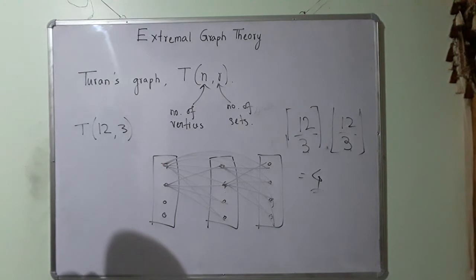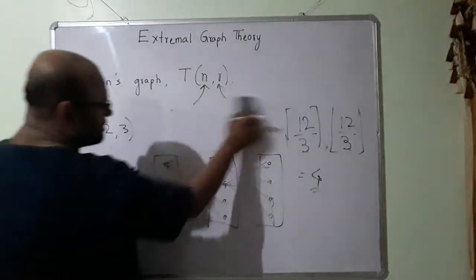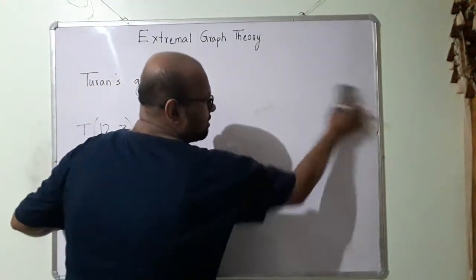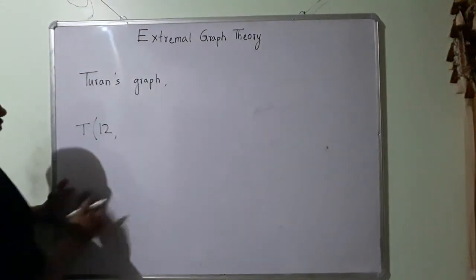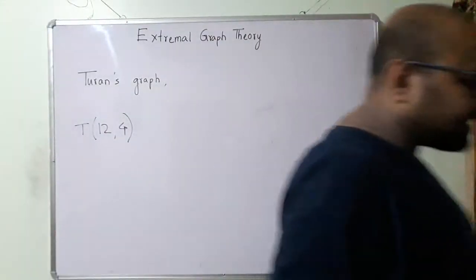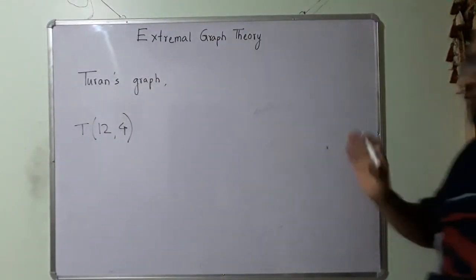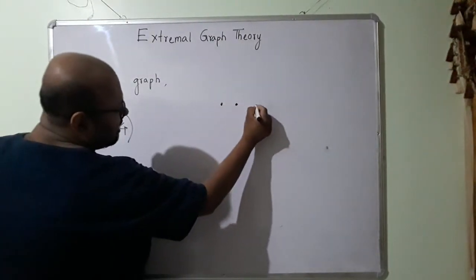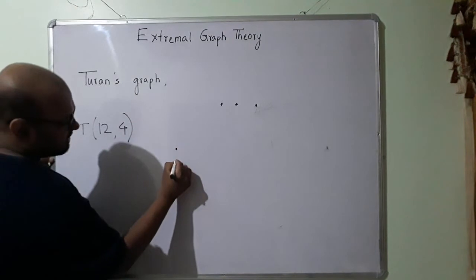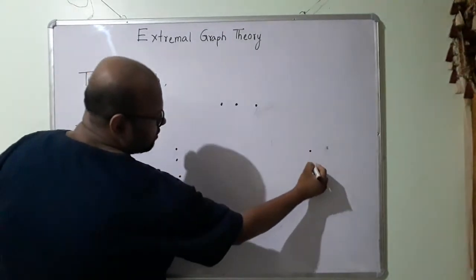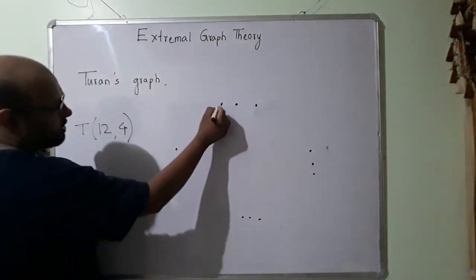I am not going to draw the entire complete graph because it is going to be too cluttered. Or let me do one thing, let me draw as a matter of fact. I have 12 vertices and I have 4 sets. So let me draw this 4. This is set 1, this is set 2, this is set 3, and this is set 4. What is going to happen from here?